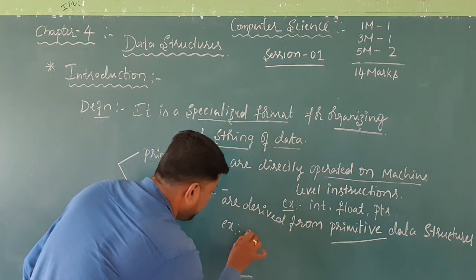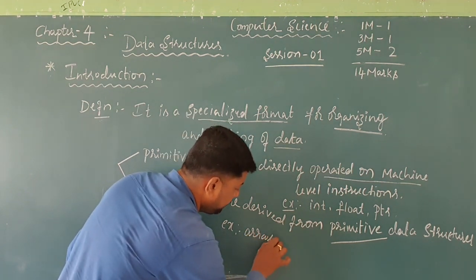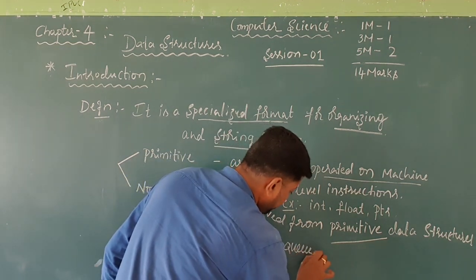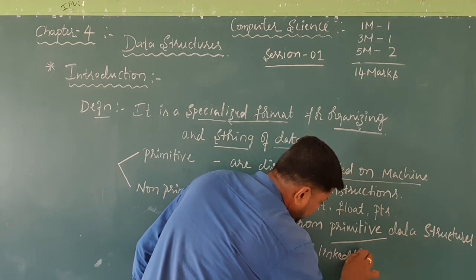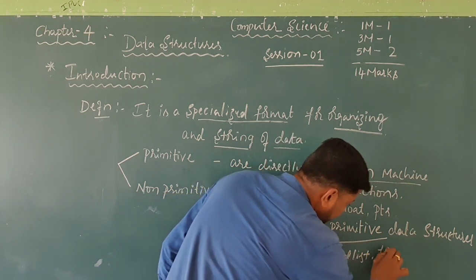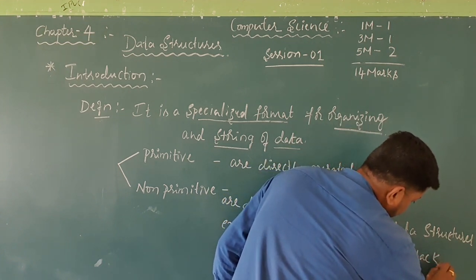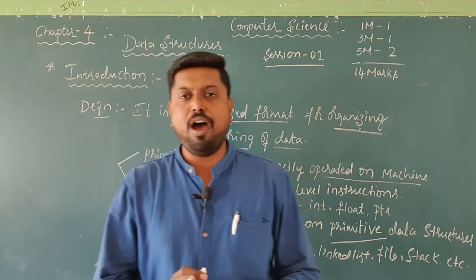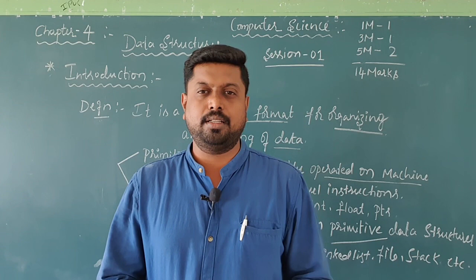Some examples are like this: arrays, queue, linked list, file, stack, etc.